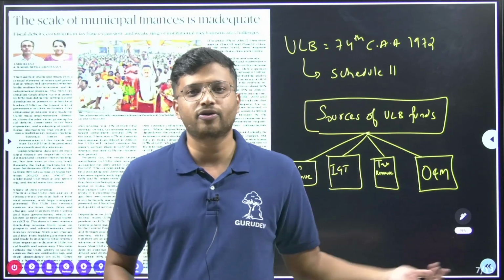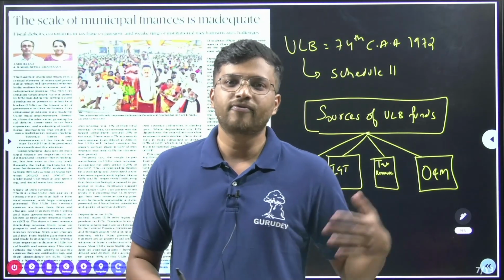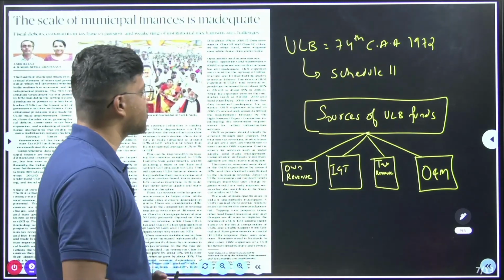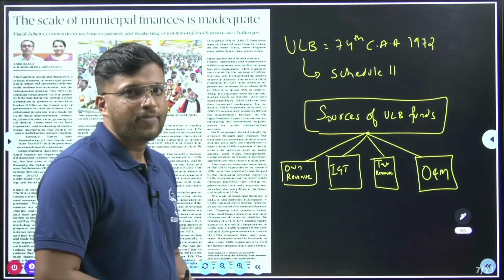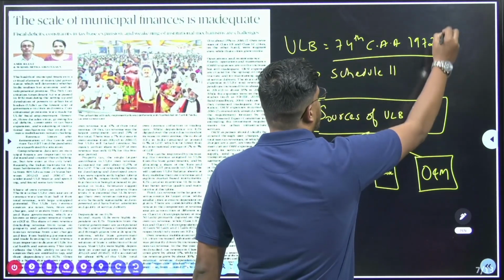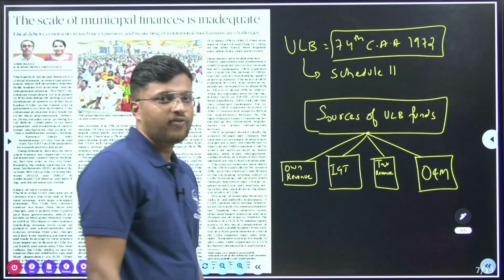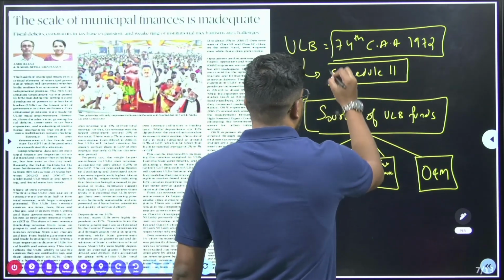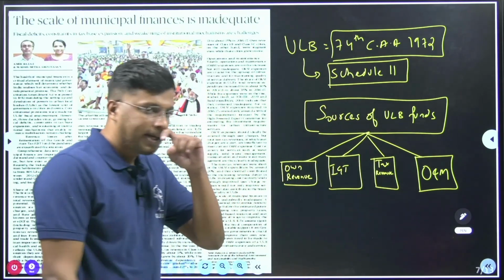We will look into the issues and try to see if there are some solutions as well. First of all, the urban local bodies have been constituted in India under the 74th Constitutional Amendment Act of 1972. They come under your Schedule 11.